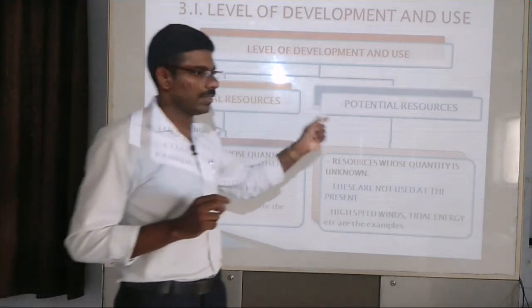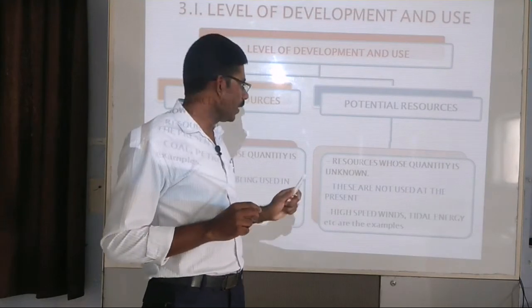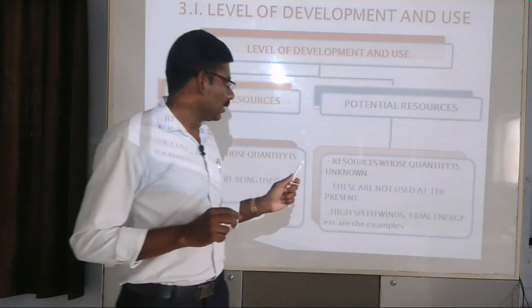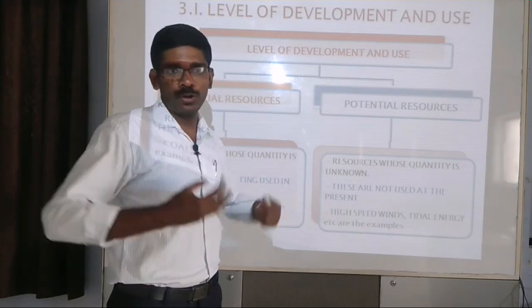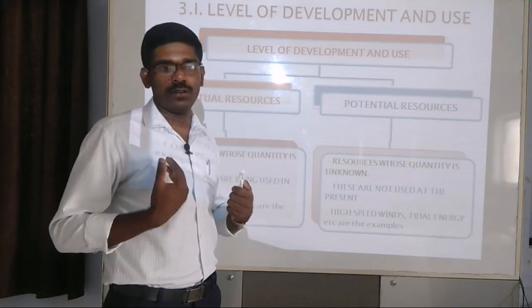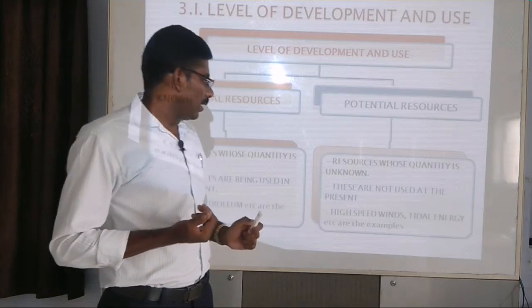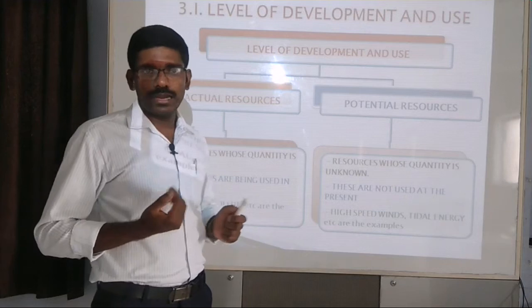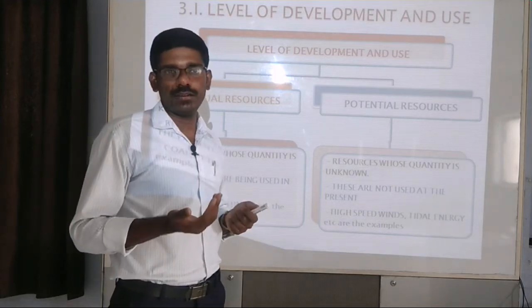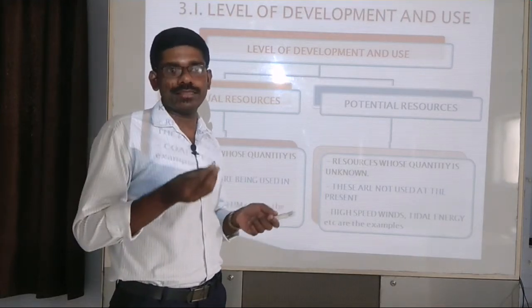The next one is the potential resource. The potential resource means the resource whose quantity is unknown. We don't know how much quantity we have. Then these are not used at present. At present, we are not utilizing such resources on a large scale.